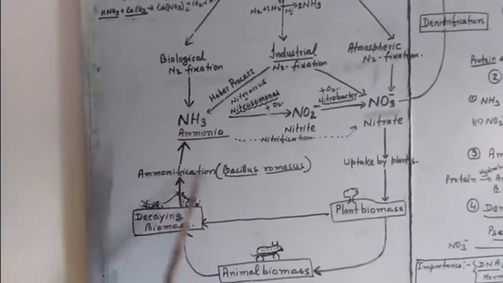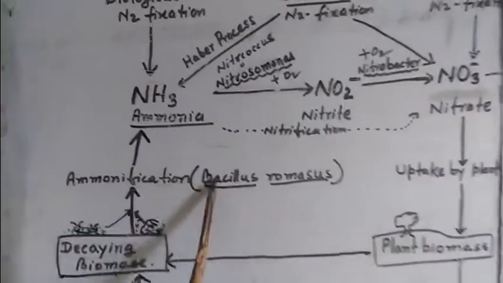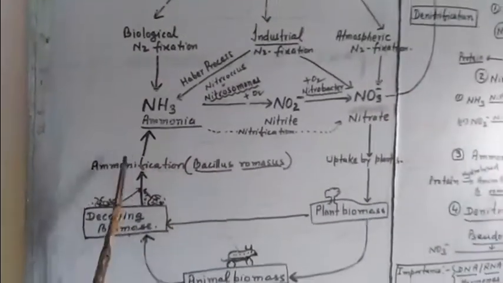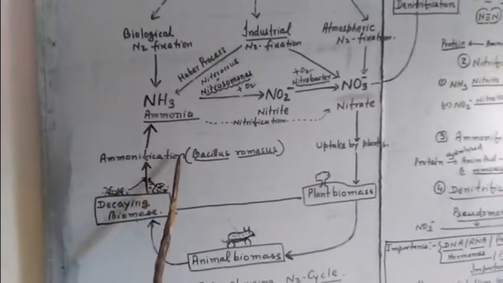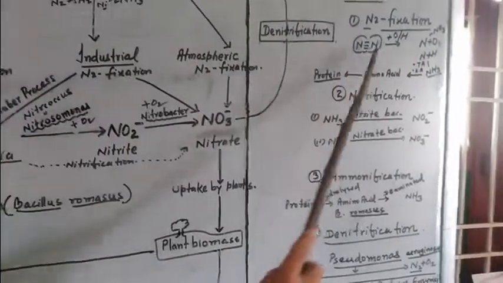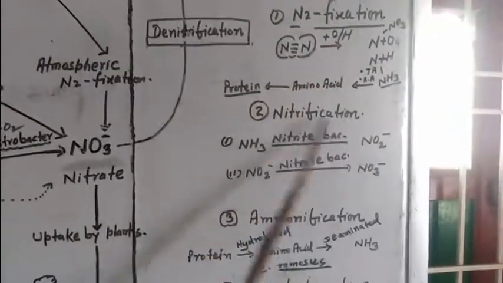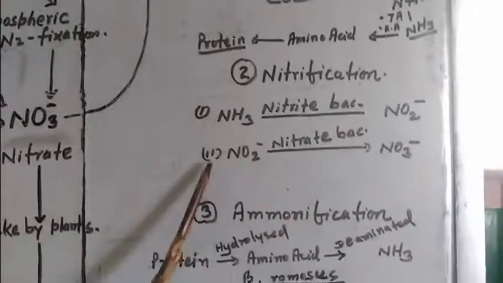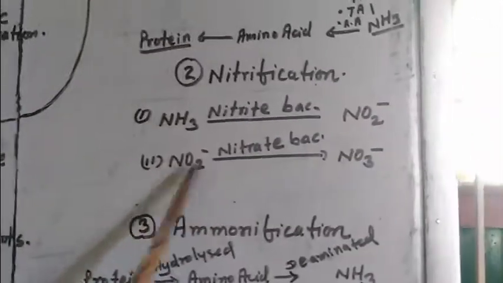Here remember that ammonification is done by Bacillus rhamnosus, another species of bacteria. Bacillus rhamnosus brings about ammonification. Now, I have already discussed what happens in N2 fixation, and nitrification. Ammonia is converted into nitrite by nitrite bacteria, and nitrite is converted into nitrate.